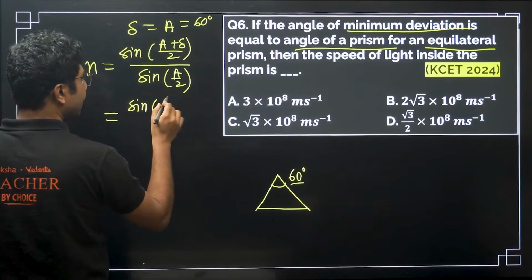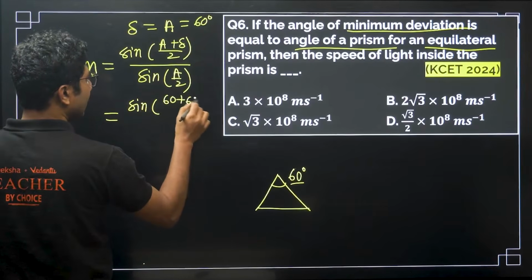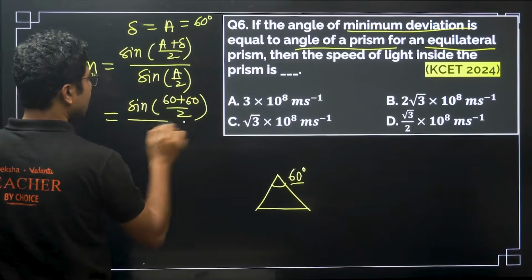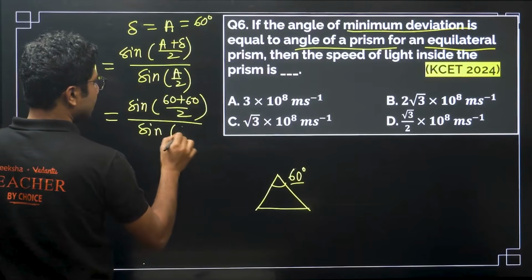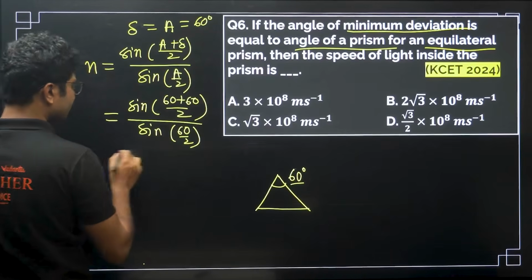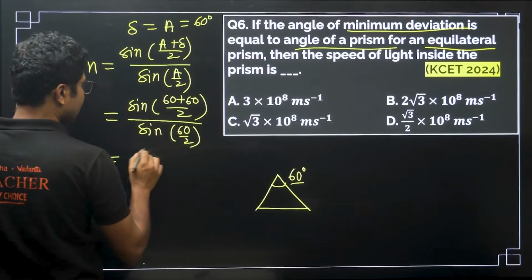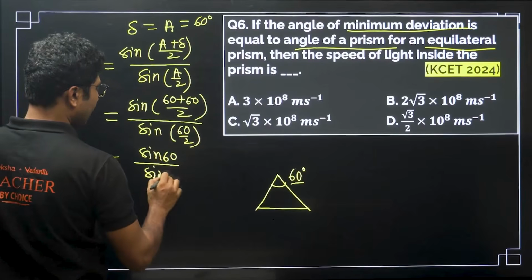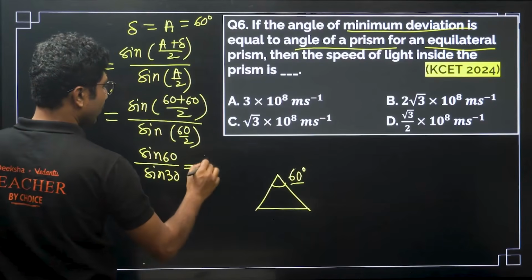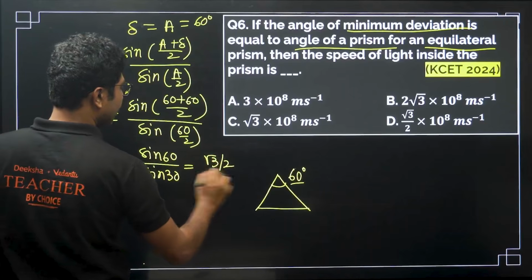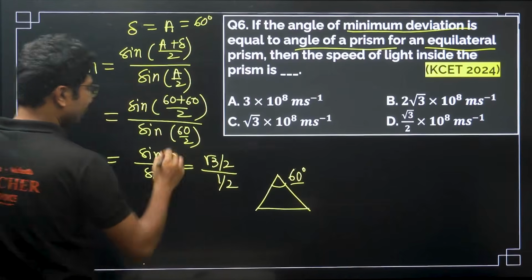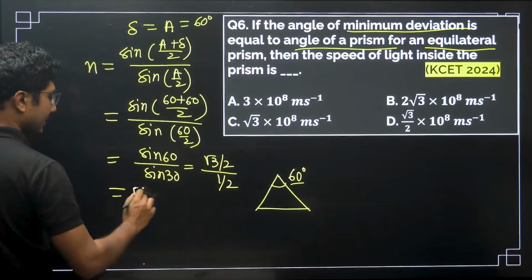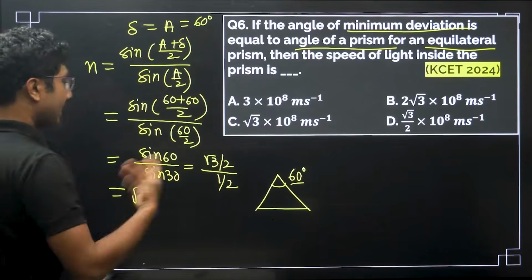So it is sine of (60 plus 60) by 2 divided by sine of 60 by 2, that is sine 60 divided by sine 30. Sine 60 is root 3 by 2 and sine 30 is half. So sine 60 by sine 30 is basically root 3. But this is not the question.